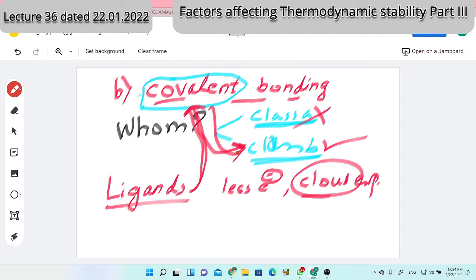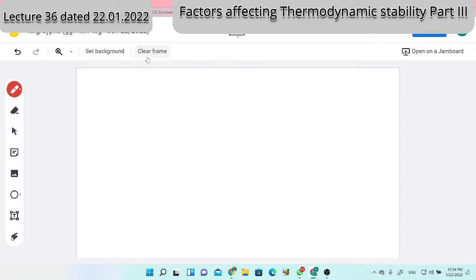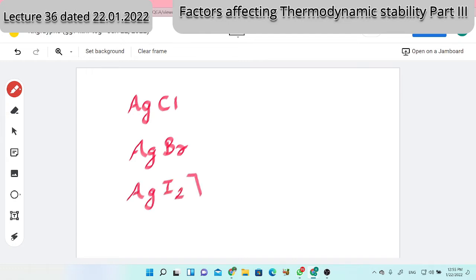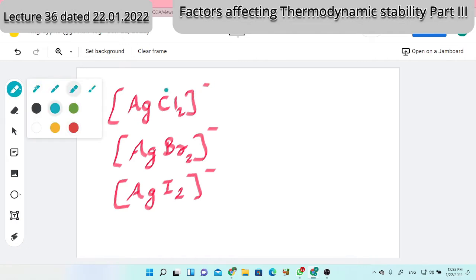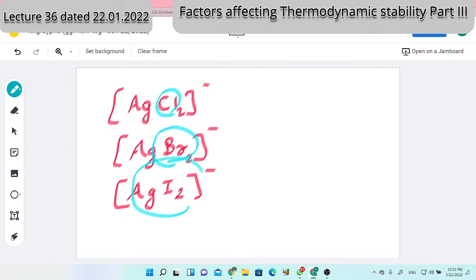So last time the view was from the metal point of view. Now the view is from the ligand point of view. Let me make this concept clear by giving one example. Silver can form a complex with chloride, with bromide, with iodide. Actually, the coordination number is 2, so I represent that complex ion in this format: AgBr2 minus, AgCl2 minus. So these are the complexes of different halides. Here is a chloride, here is a bromide, and here is an iodide.